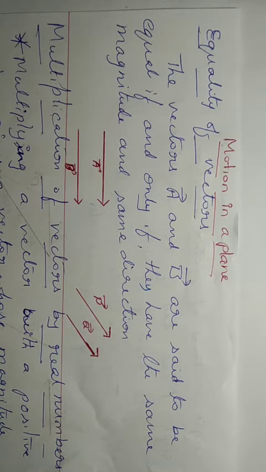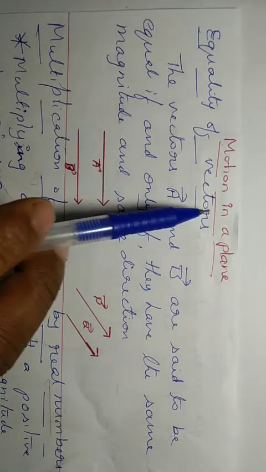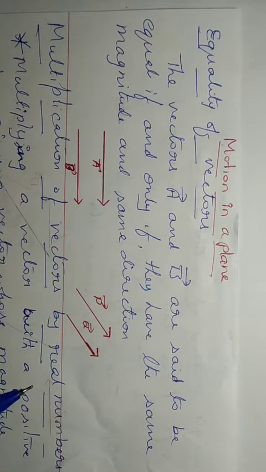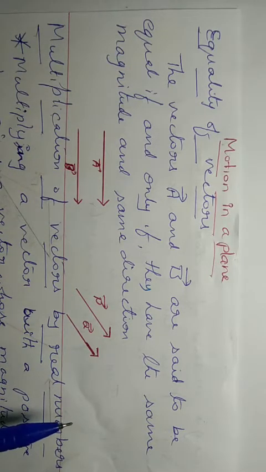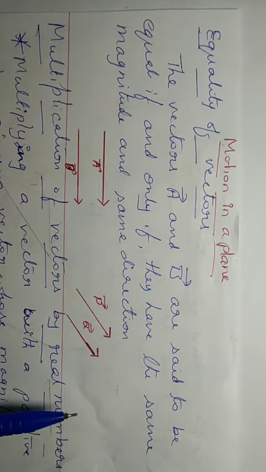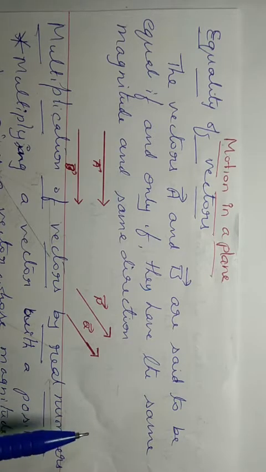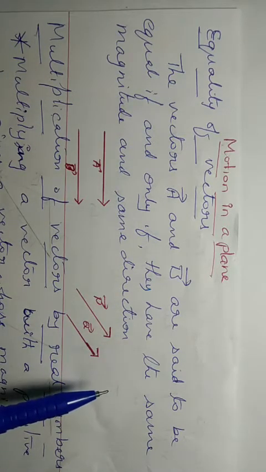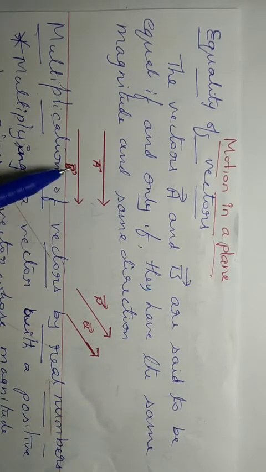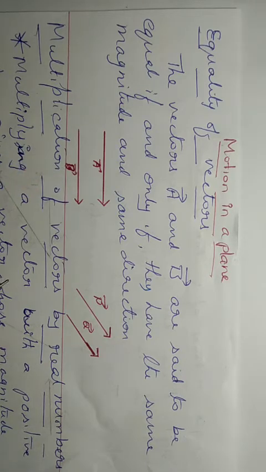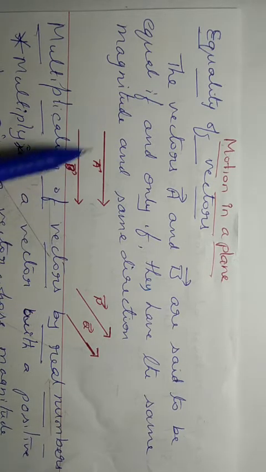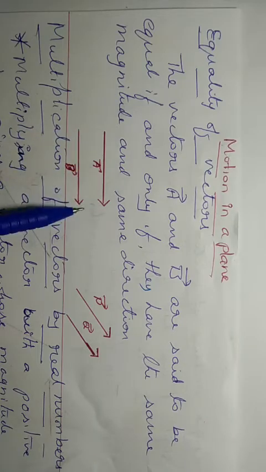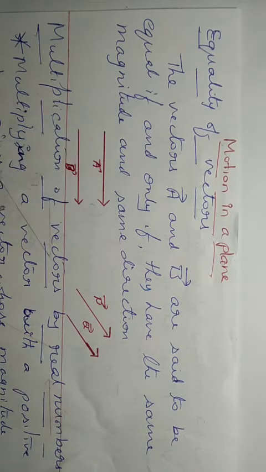Hello everyone. Today let us study about the motion in a plane. In this chapter we have the vectors. So we shall study the different properties and different aspects of vectors. The first one is equality of vectors. So we say the vectors A and B are equal only if they have the same direction and the same magnitude.